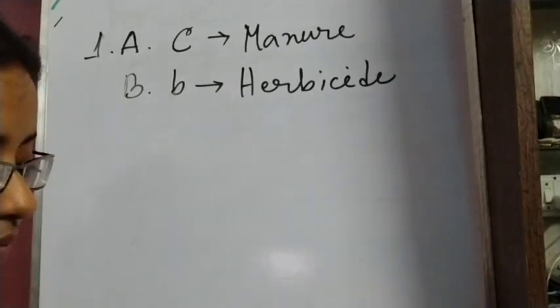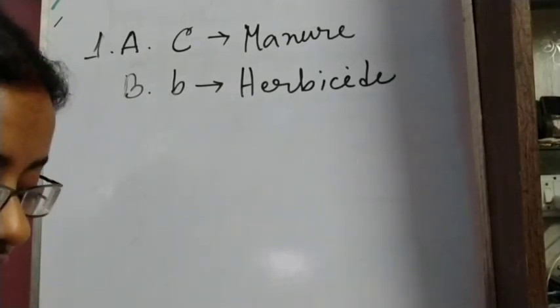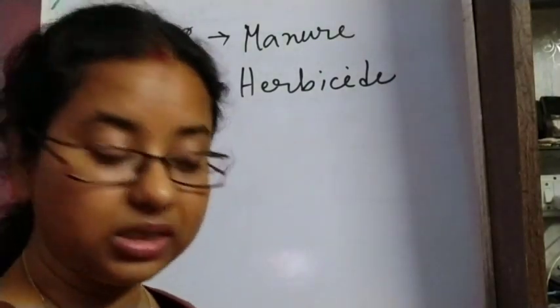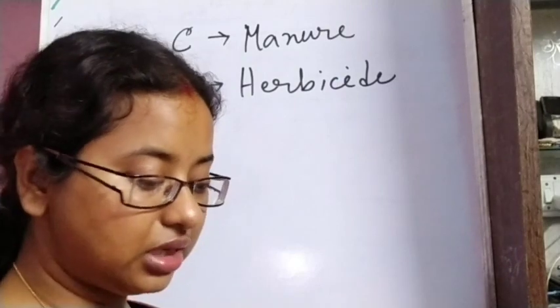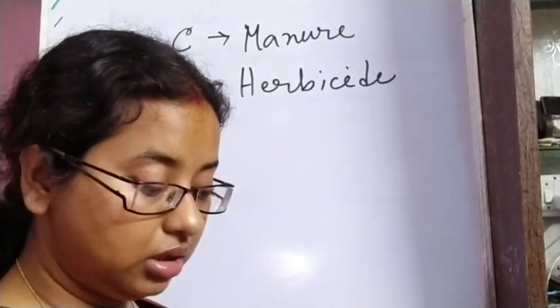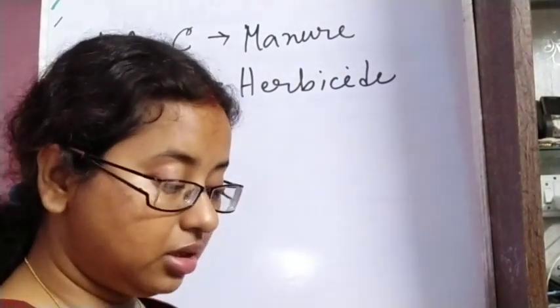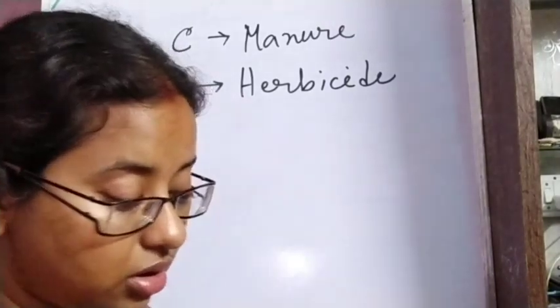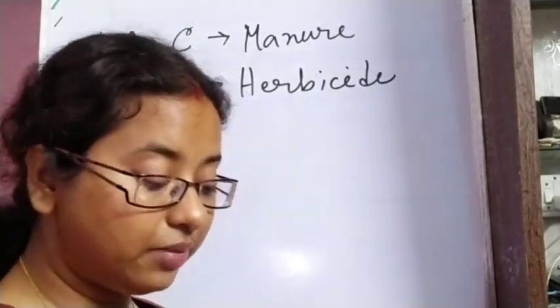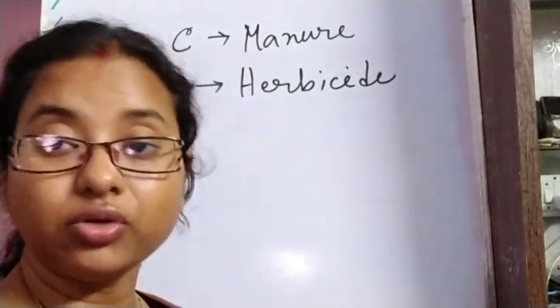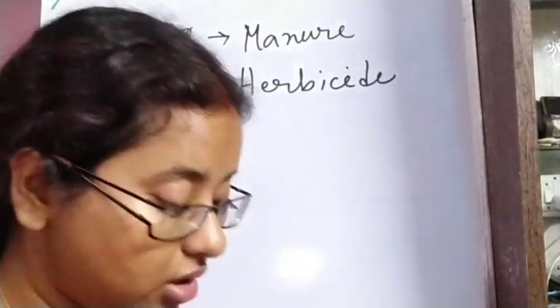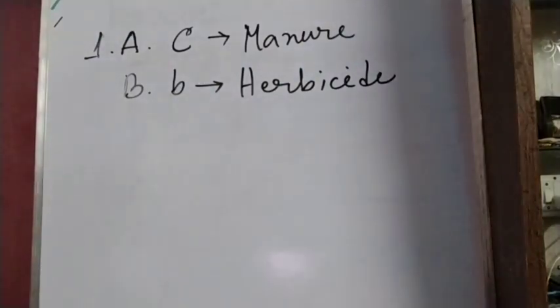Okay, next question is, which of the following is a product of the petroleum industry? The options are antiseptic, coal, petrol, herbicide. Antiseptic and herbicide, these two are not the answer. We have confusion with coal and petrol. Coal is a fossil fuel, but we are not going to get it from the petroleum industry. So petrol will be the correct answer here.